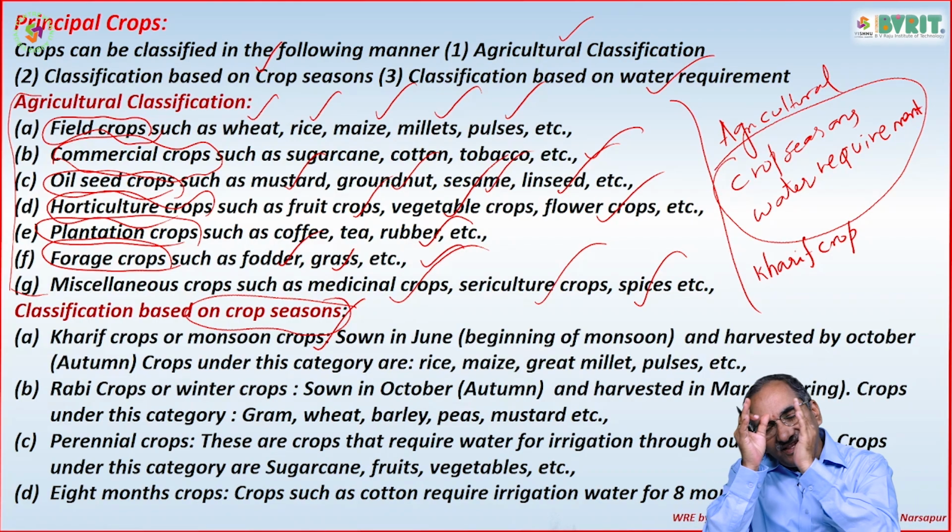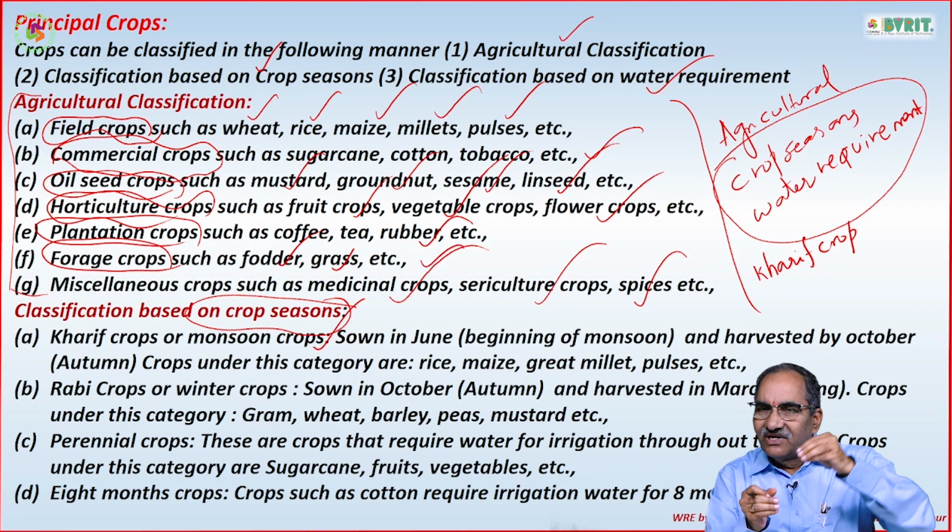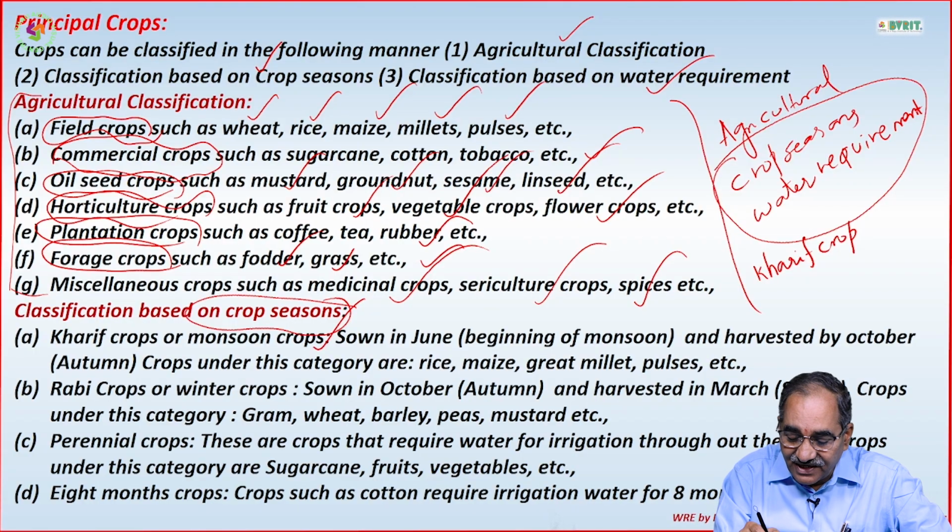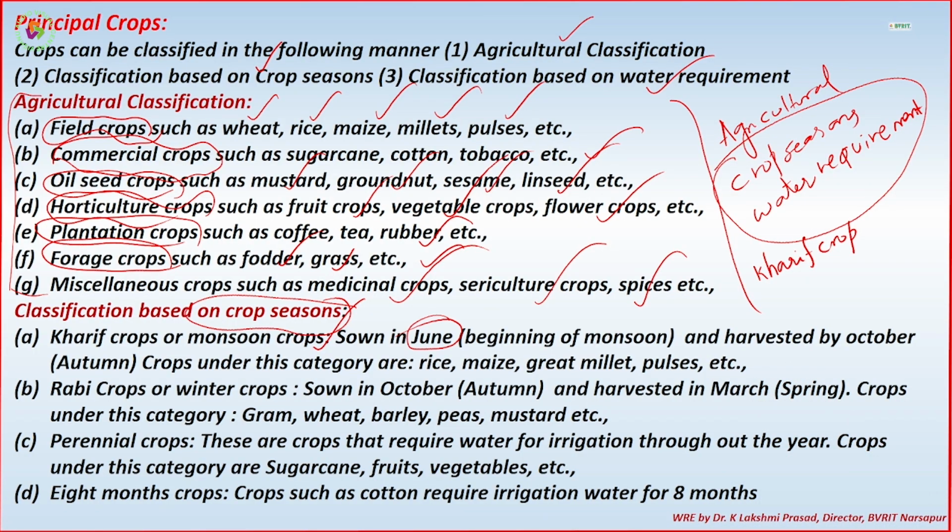Kharif crops are sown in the beginning of June, at the beginning of the monsoon, and harvested by October. So Kharif crop is June to October. This is the maximum period. If a crop is raised in the field from June to October, that is what we call a Kharif crop. Kharif crop coincides with monsoon.